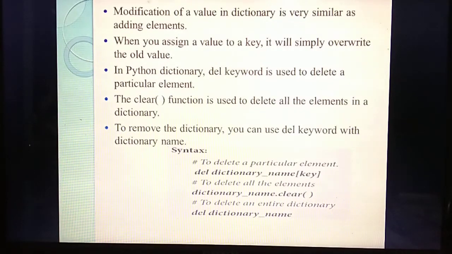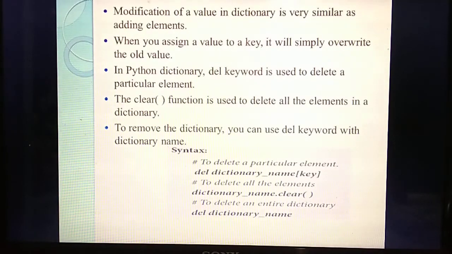Erase. So which keyword is used to delete a particular element? It is the same for list, tuple, sets, everything. The del keyword is used to delete a particular element. But the clear function is used to delete all the elements in a dictionary. If you need to delete only one value from the dictionary, you give the del keyword. But if you need to delete all the elements from the dictionary, you should give the clear function.